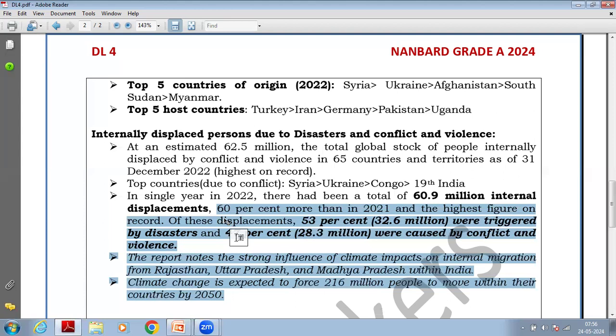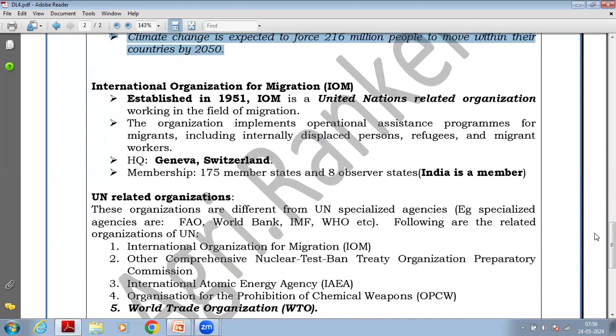Like that, you can write in your mains answers also. This kind of analysis you can write from this report. So I think this is enough for today. No more data is there from this. The International Organization for Migration, I have discussed now. This is a related organization, and India is a member of this organization.